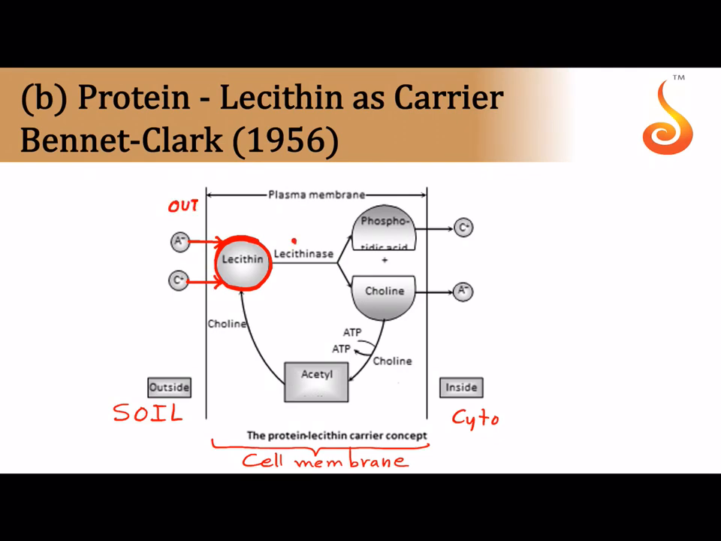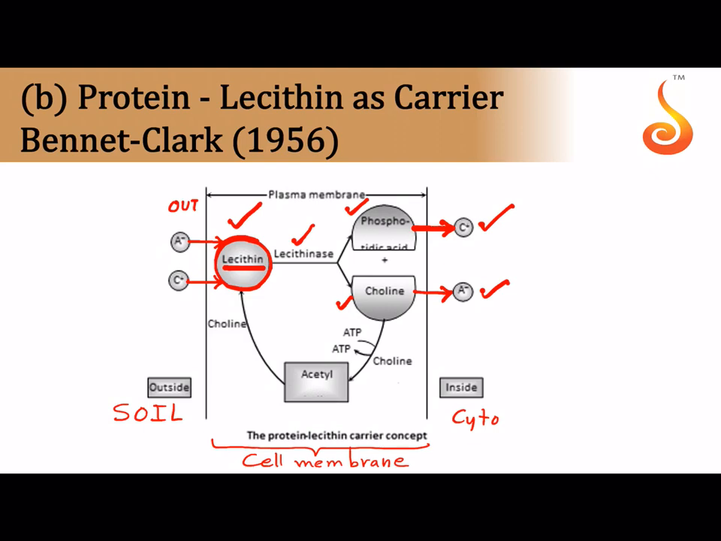Now it moves towards the inside, and there is an enzyme called lecithinase which will break down the lecithin into phosphatidic acid and choline, and each of these broken down subunits will release the respective ions to the inside of the cell. For example, the phosphatidic acid will release the cation, the choline will release the anion. Did you understand? Lecithin is the one that captures the anion and cation from the outside, that is from the soil.